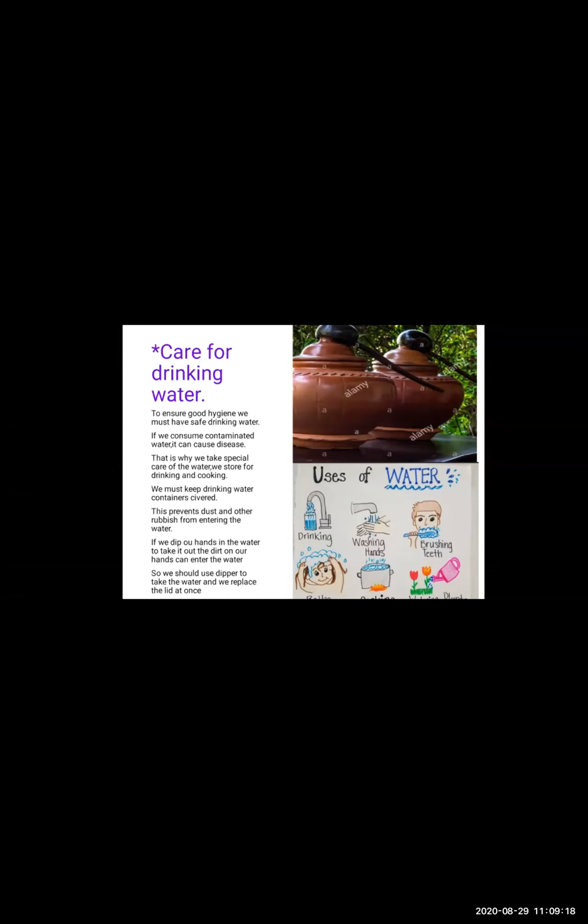If we need to take water out, we should use a dipper to take the water, and we replace the lid at once. In the first picture, can you see? There is a dipper on the pots. Yes, there is a dipper on the pots. What do you mean by dipper?